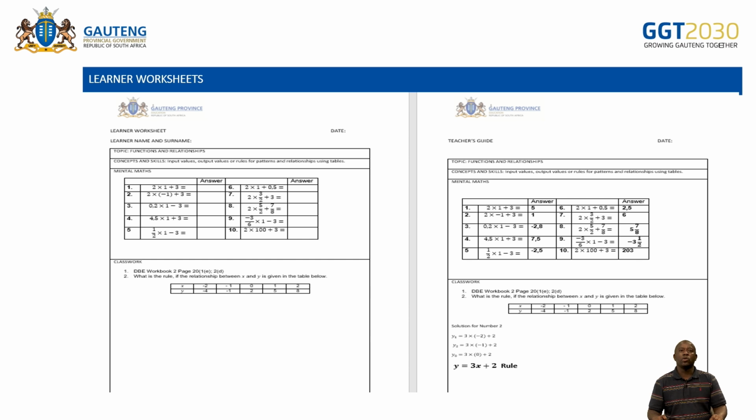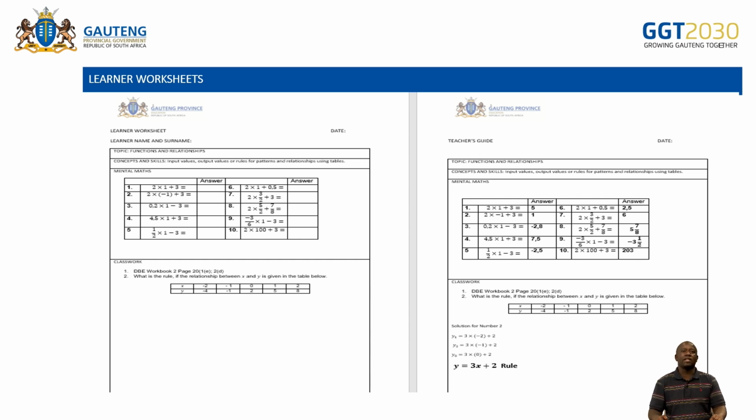Then we also provide learners with what we call a learner worksheet. So these learner worksheets, you can see it has mental maths, it has classwork, it also has homework. From this one, you can see these mental maths activities are almost, in fact, the same as the ones in the lesson plan.